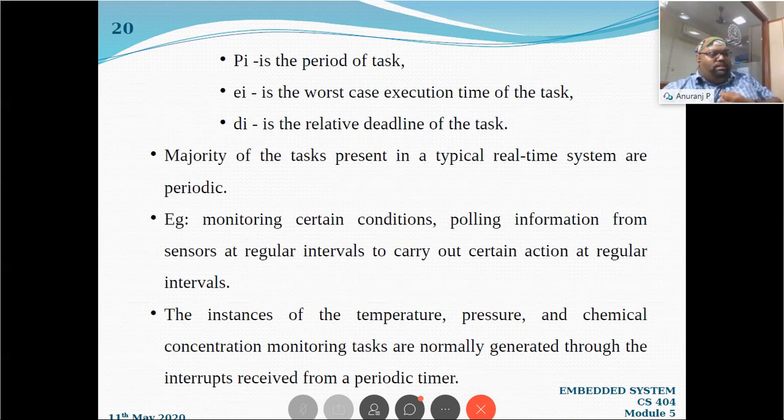Now I can say the majority of the tasks present in a typical real-time system are periodic. For example, monitoring certain conditions, pulling information from sensors at regular intervals to carry out certain actions at regular times, such as temperature and pressure, which vary. We are going to monitor them at equal time intervals. Chemical concentration monitoring tasks are normally generated through interrupts received from a periodic timer. We are going to update that within a time.